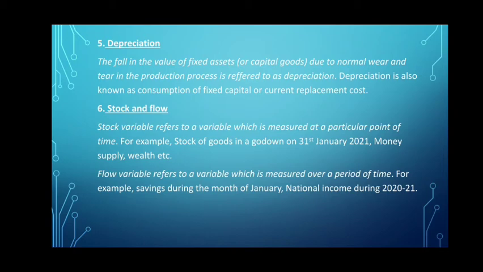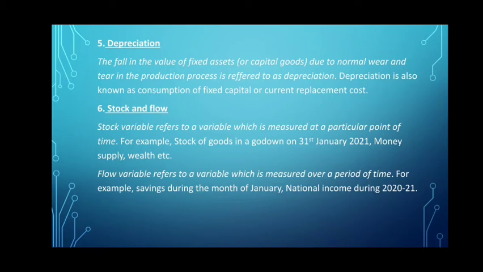For example, if I ask you what is the amount of pocket money right now, that will be a stock variable. If I ask you what was your pocket money on 31st January 2021, that will be a stock variable because I'm exactly pointing to a particular point of time, right? So any variable which is measured at a particular point of time is known as a stock variable.